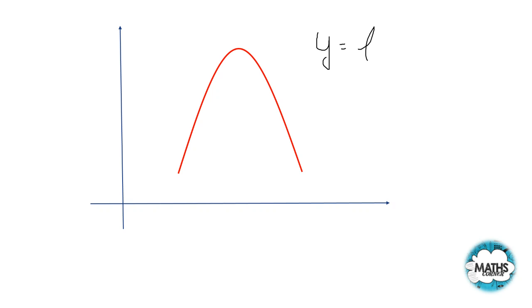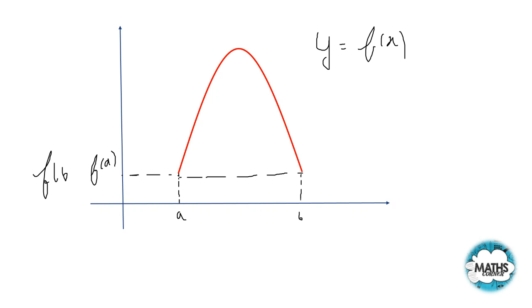This is the graph of y equals f(x) for some function f(x). Now suppose this is my a, and this is my b, and this is my f(a), and this is my f(b), on the graph of y equals f(x). Both are of the same height, so I can say that f(a) is equal to f(b), and this graph is continuous.